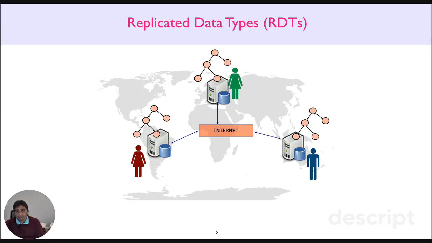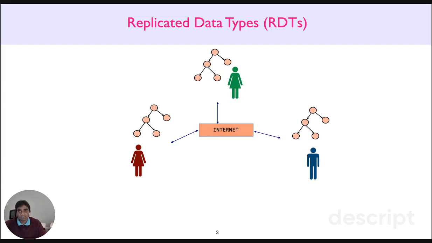Okay, quick recap of replicated data types, or RDTs. Distributed applications often replicate their state across multiple geographically distributed replicas of the internet. Replication is done for a variety of reasons, including low latency, fault tolerance, and trust decentralization. And just as ordinary data types are a convenient abstraction to structure the state of a sequential application, replicated data types are a convenient abstraction to structure the replicated state of distributed applications.